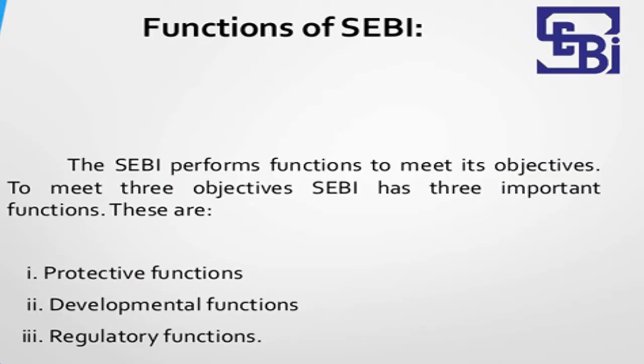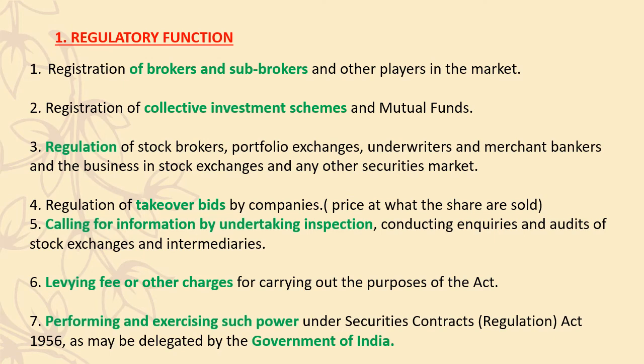What is the reason these functions of SEBI were set up? The main objective of SEBI is to ensure that there are no malpractices, correct? That is the reason these functions have been set up: the protective function, the developmental function, and the regulatory function. Now, to look at them in detail, I have these points. If you learn only the points that have been highlighted, you can write them in your own words.